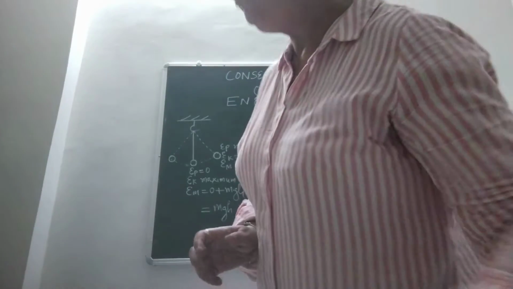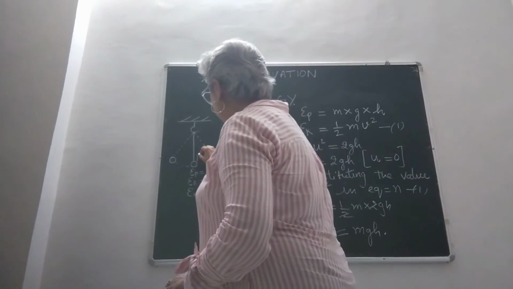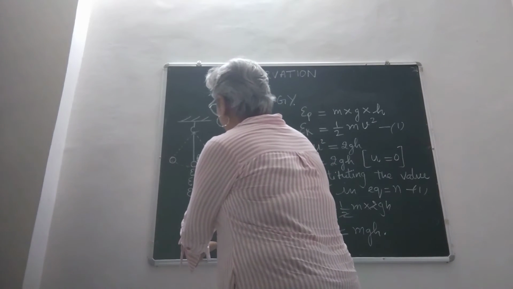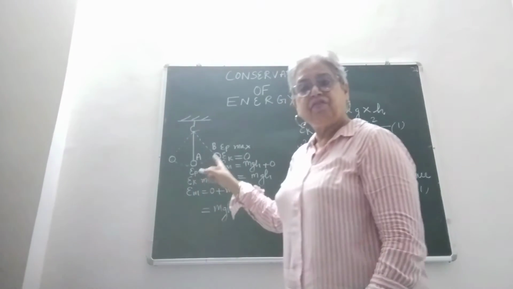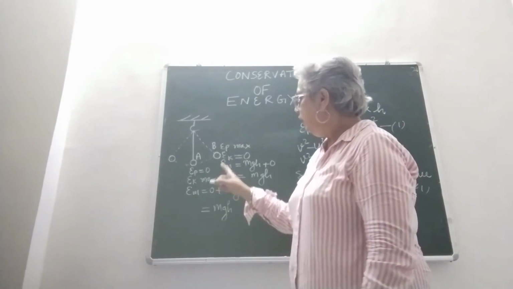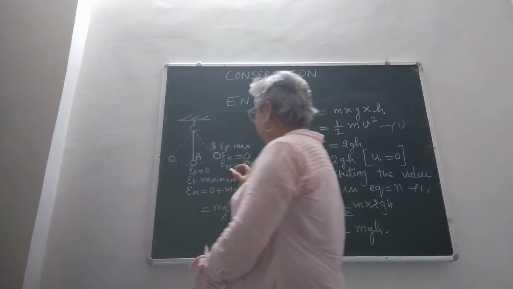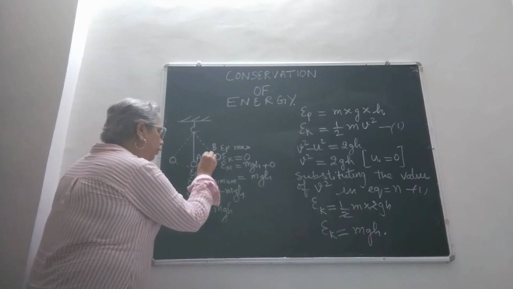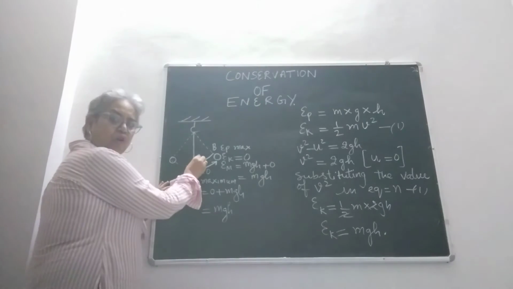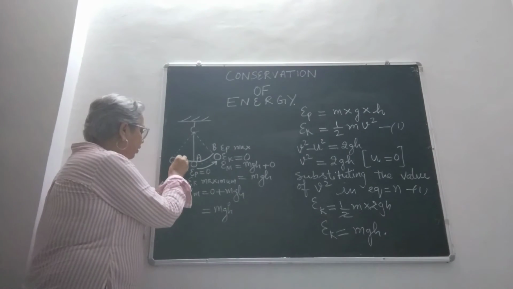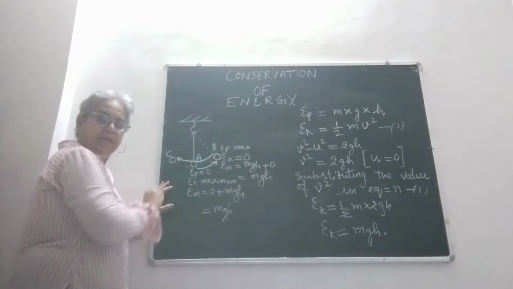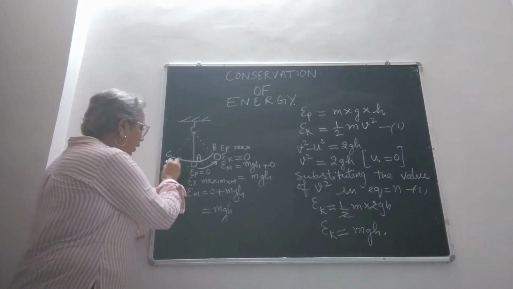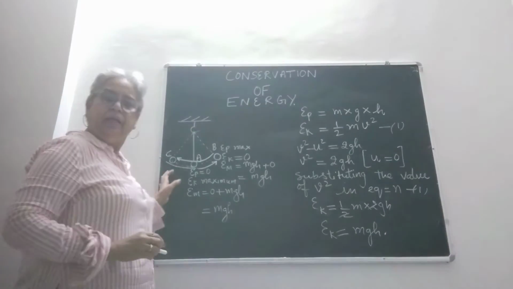The pendulum is at mean position A, and from A it goes to extreme position B. Then again comes back. So first it goes from A to B, then B to A, but it doesn't stop here and it goes to the other extreme, that is C. So A to B and B to C and then back to A.